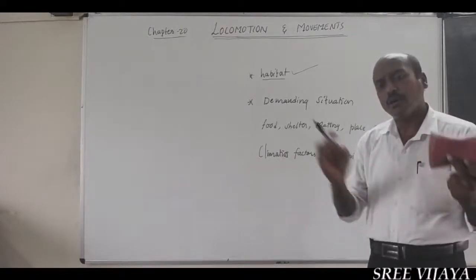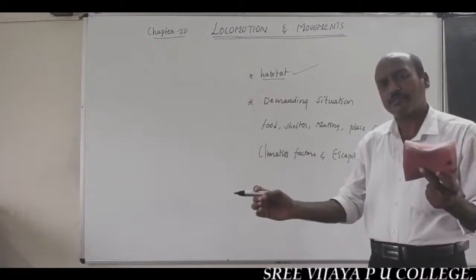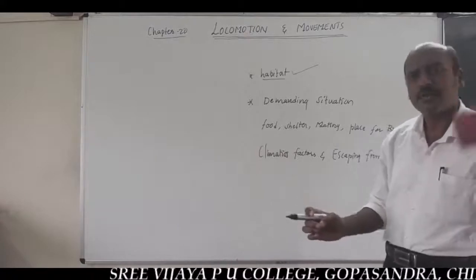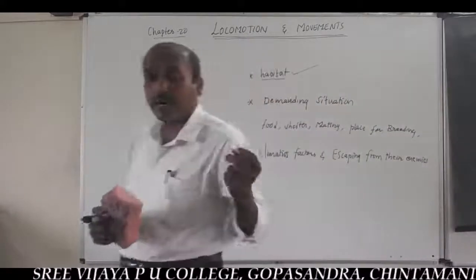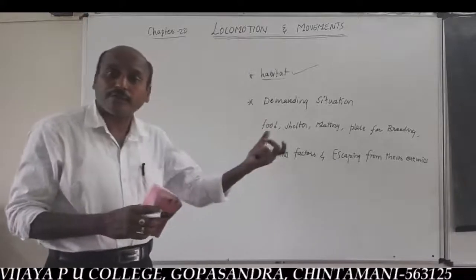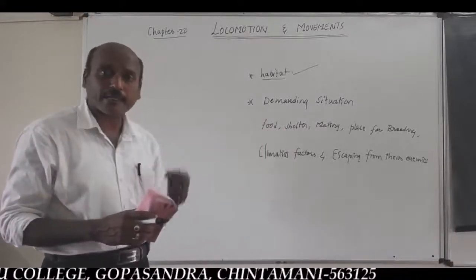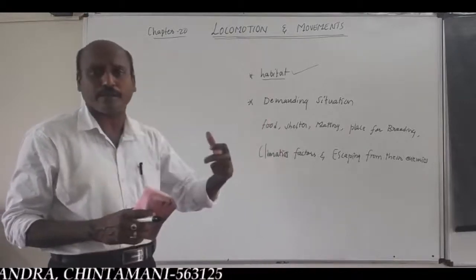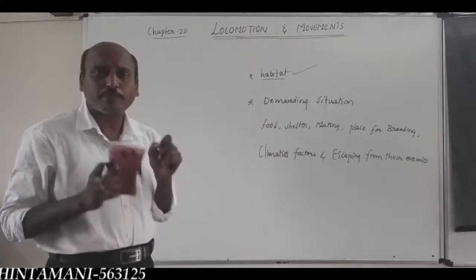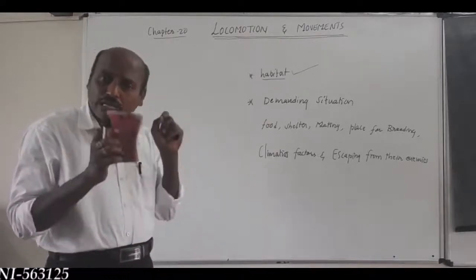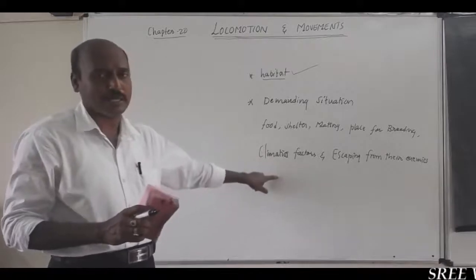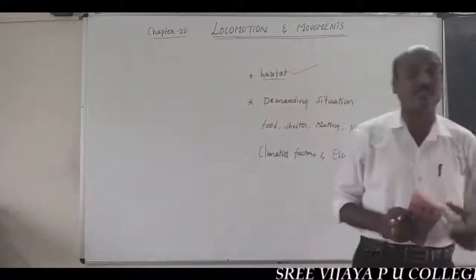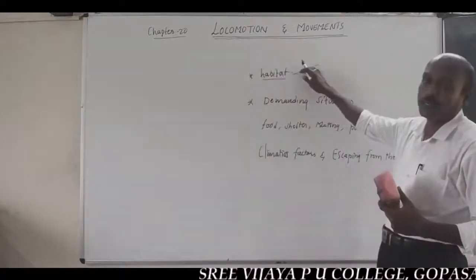Cheetah and deer are predator and prey: the prey is the deer, the predator, the enemy, is the cheetah. From the cheetah, the deer shows fast running movement, because it should save its life from its enemy. These are the different demanding situations for the locomotion of different animals.